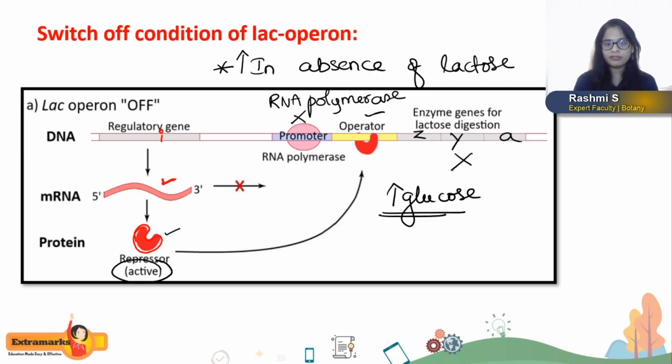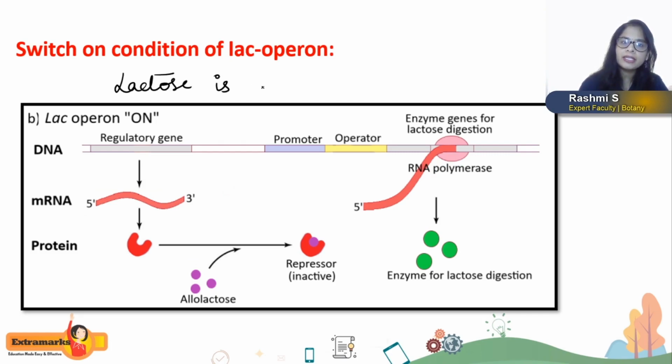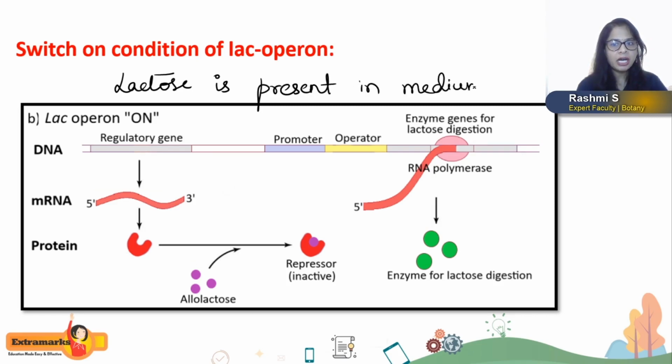Now moving on further, the switch on of the lac operon. This happens when lactose is present in the medium and comparatively the amount of lactose is high.